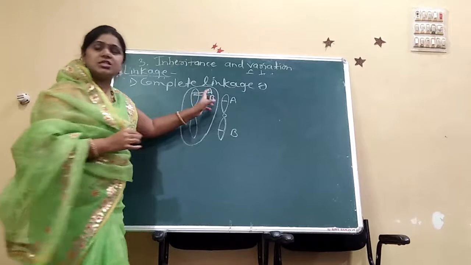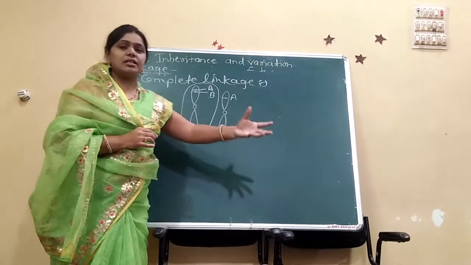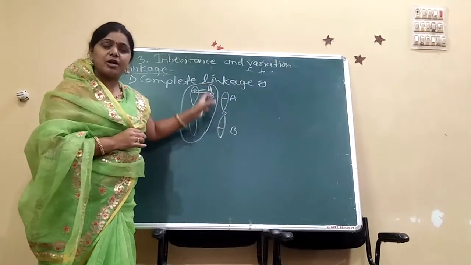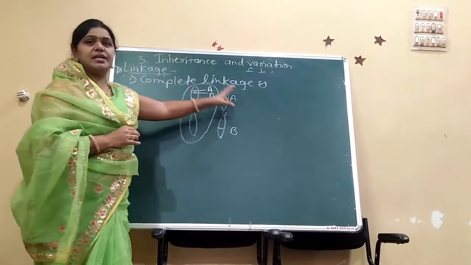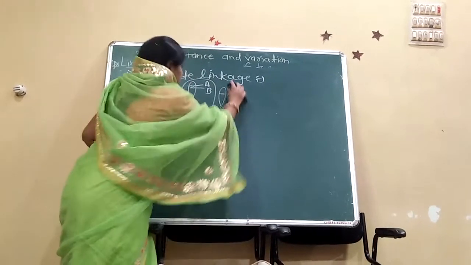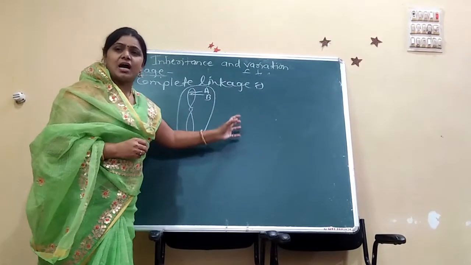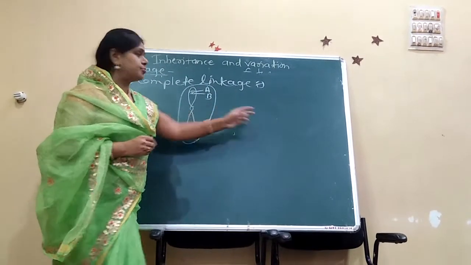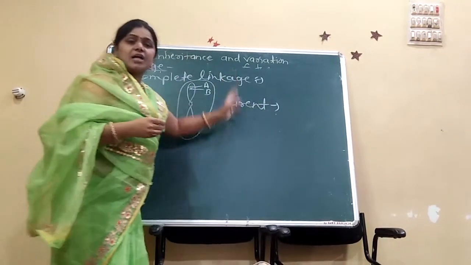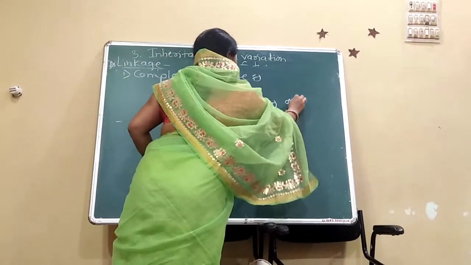Those genes are closely related, do not get separated and inherit together. Those genes are called completely linked genes, and this phenomenon is called complete linkage. In complete linkage, the parental traits are inherited in the offspring. Parental characters are transmitted in the offspring.